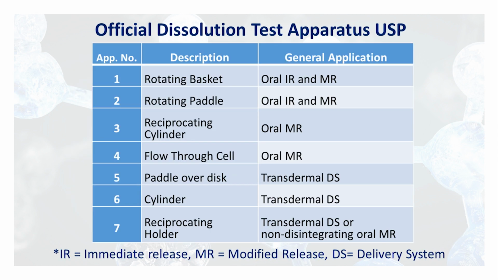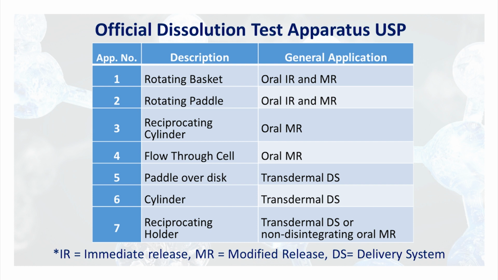As far as the USP apparatus is concerned, USP prescribes 7 dissolution test apparatus. First two are the same, but here type 1 is rotating basket. Remember this always, it is a tricky question in some examinations, that in USP, type 1 apparatus is rotating basket, while IP type 1 apparatus is rotating paddle, and the type 2 USP apparatus is rotating paddle, and the rest of the equipment are used only when these two, first basket or paddle, fail